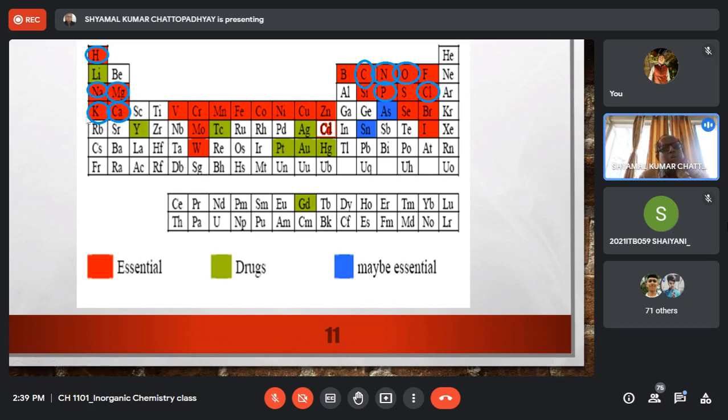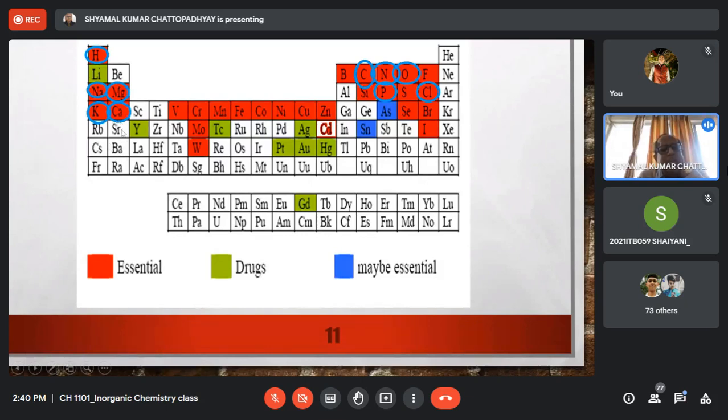Now, if we go to group 2, then again you have so many elements. Among these elements, magnesium and calcium, only these 2 elements are essential. Beryllium, in fact, is highly toxic towards the living system. But among the other group 2 elements, barium is not essential, but barium is used for some kinds of X-ray called barium meal X-ray, particularly for diagnosing certain ailments in your stomach, right? So barium is used for medicinal purposes, particularly for doing barium X-ray. Some barium salts are fed to the patient.